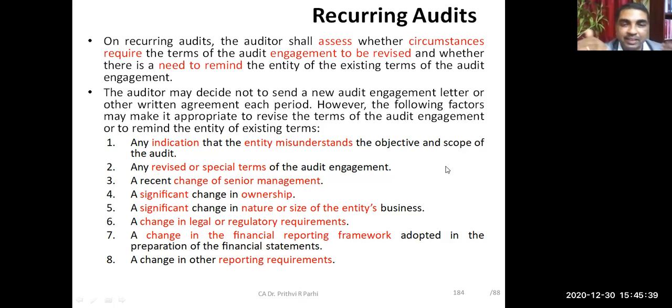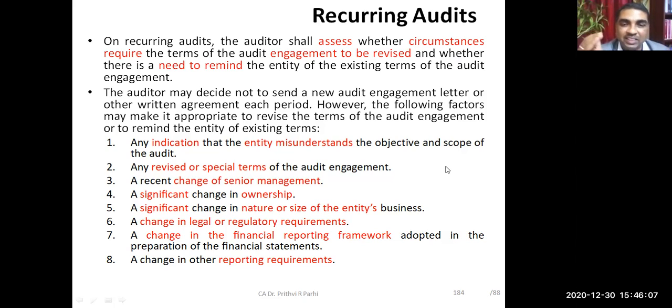If there is a significant change in the nature and size of the entity's business, earlier it was working on a small size, now turnover has increased four times, and the nature of business has also changed, the kind of activities the business organization was doing have now changed, so there is a need to revise the engagement or resend the audit engagement letter.